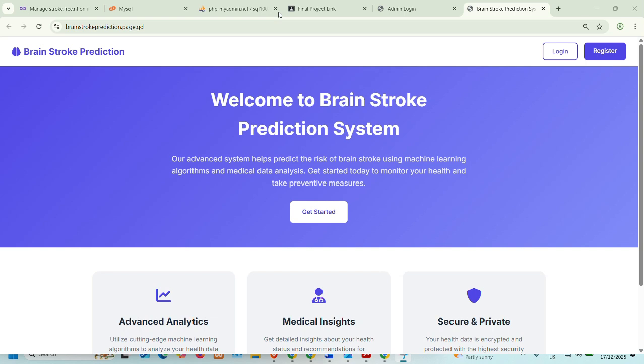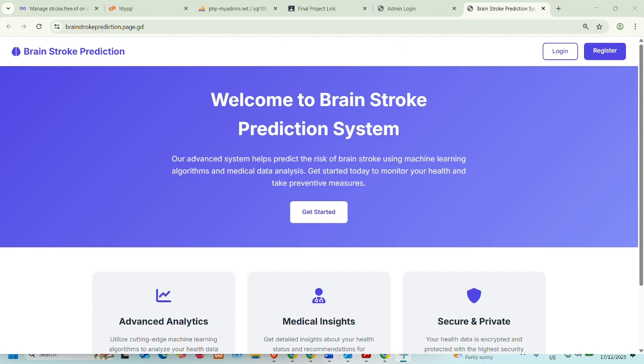So today I will present my system entitled Brain Stroke Prediction System. This system is designed to analyze users' health information and predict the risk of brain stroke using machine learning techniques. The goal of the system is to support early risk assessment and promote health awareness.